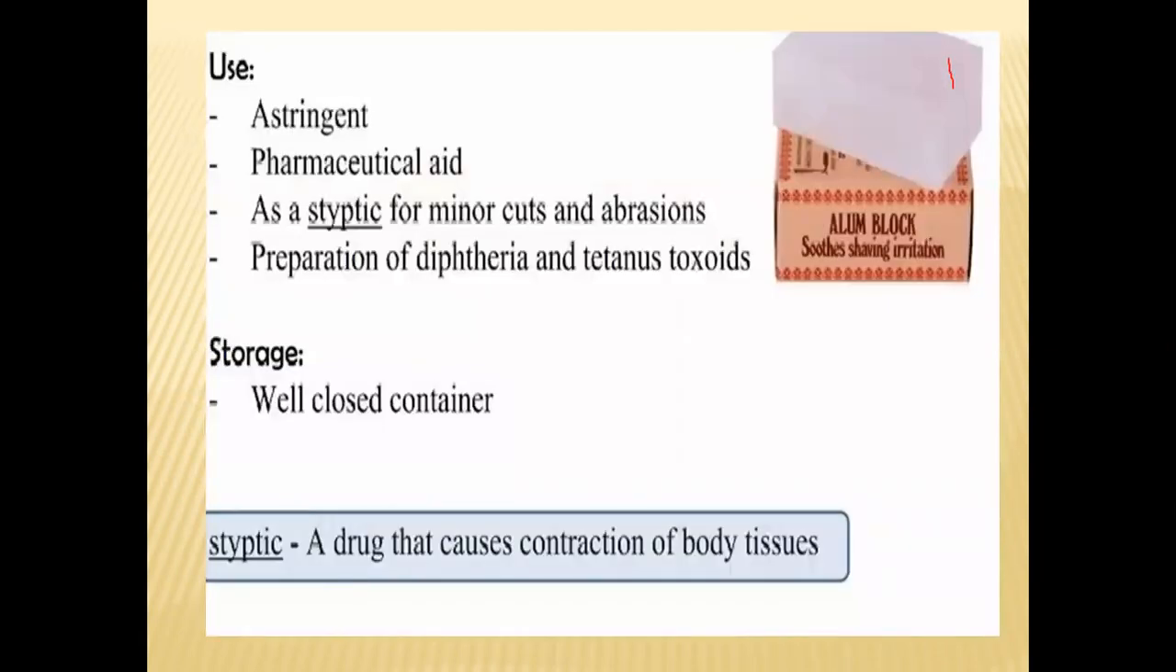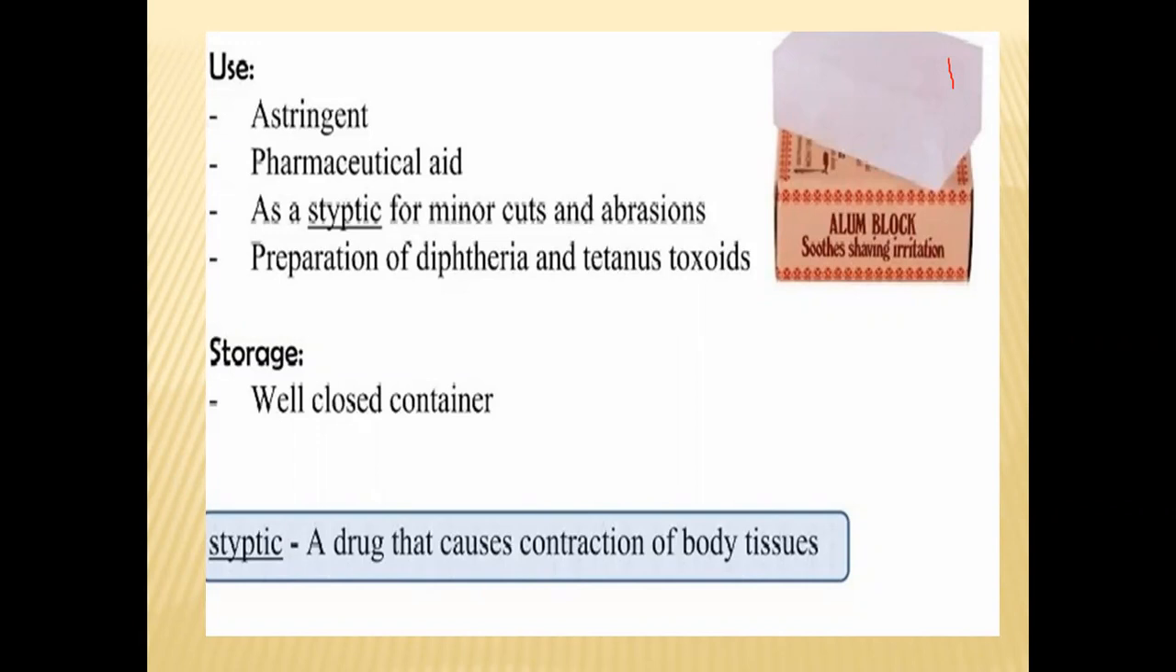Next one is the uses. What are the uses of potassium aluminum sulfate? It is mainly used as an astringent. Astringent is nothing but protein precipitation, the constriction as well as shrinkage of the tissue. It acts as an astringent agent. Next, it is also used for pharmaceutical purposes, it acts as a pharmaceutical aid. Then it acts as a styptic for minor cuts and abrasions.